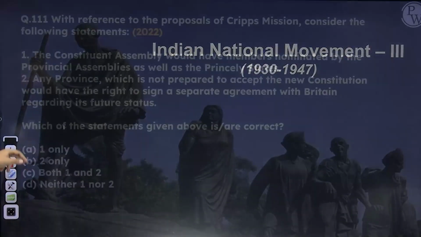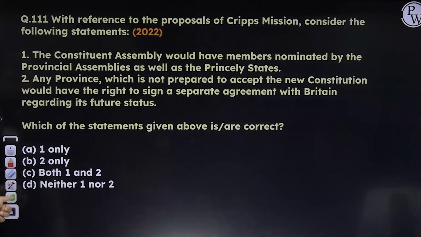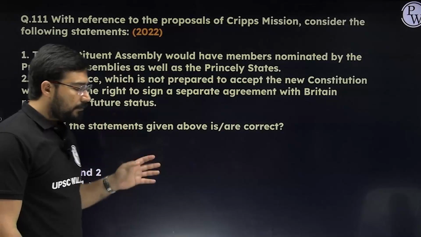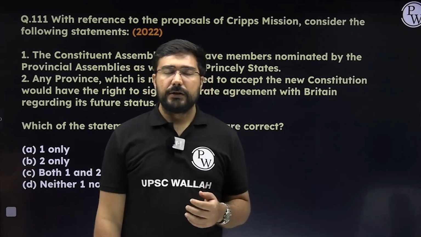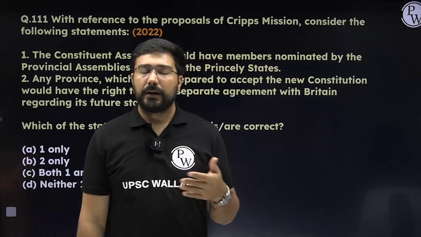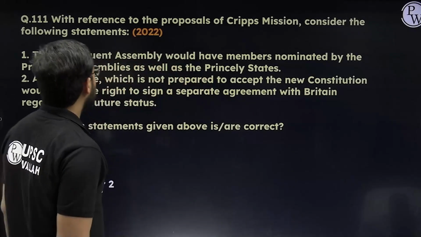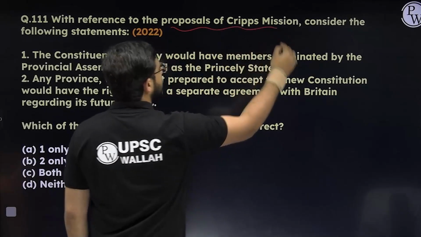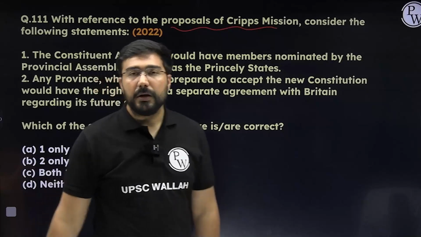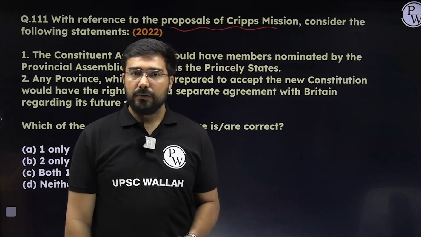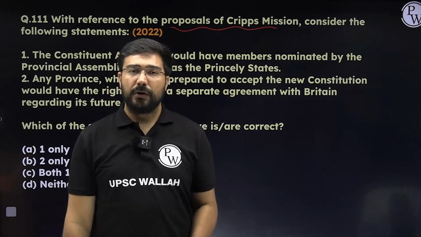Next question is from the Cripps Mission. What we have done in every theme is put the question which has come latest first, at the very front, okay? So please remember that. The proposals of the Cripps Mission. All of you know, when did the Cripps Mission come? The Cripps Mission came in 1942. Why did it come? Because Japan had joined the war.